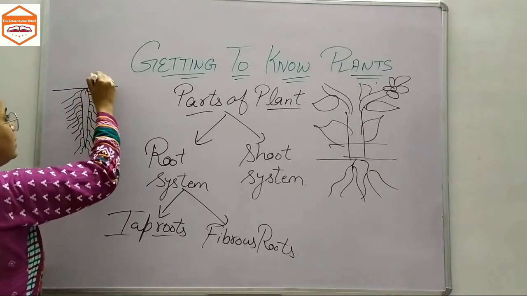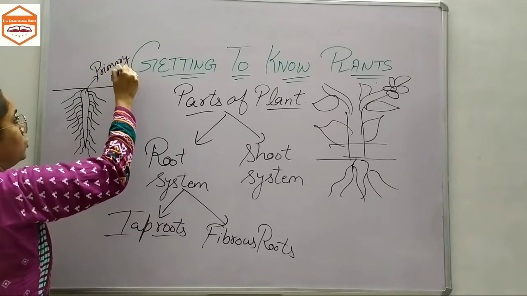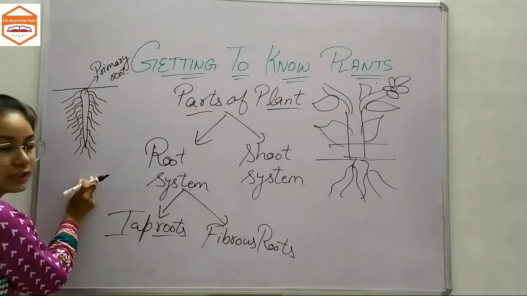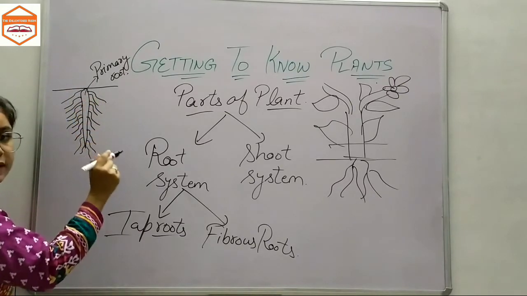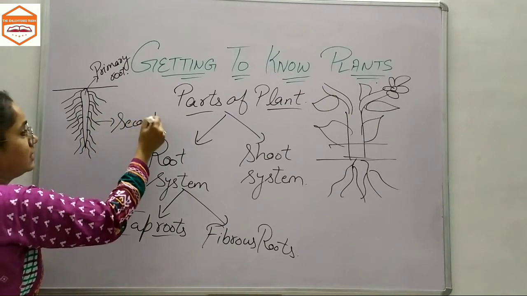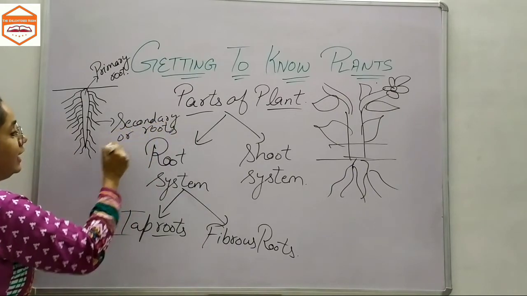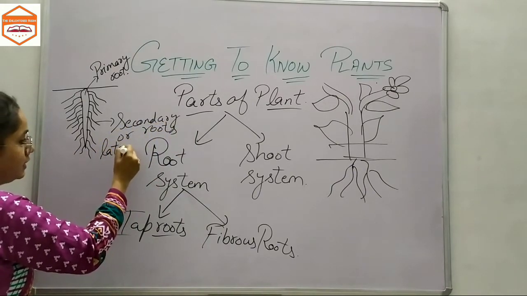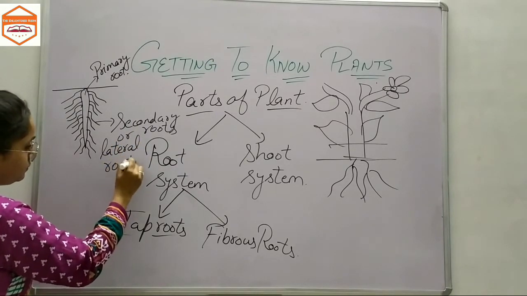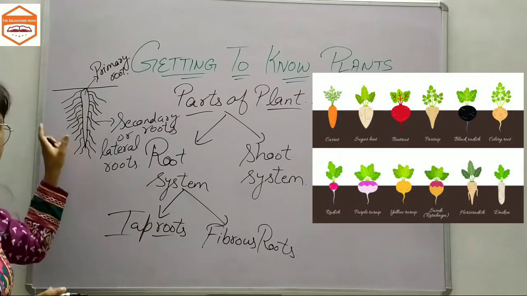Well, this is a two-dimensional picture, but the roots would grow from every part of this main root. Now this main root is known as the primary root. You can also call it the main root, and the roots which are growing from this main root, this long straight root, are known as secondary roots, or lateral roots. Okay, so this is a figure of taproot.